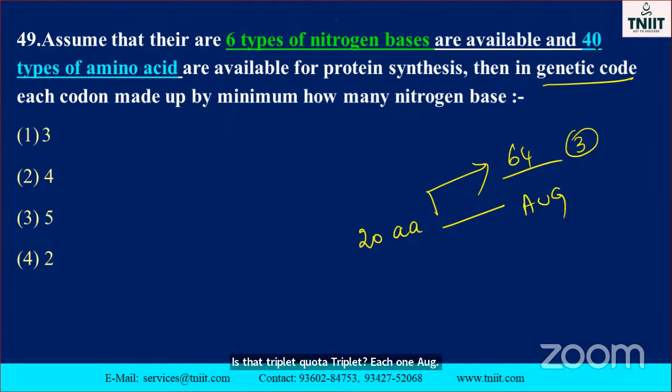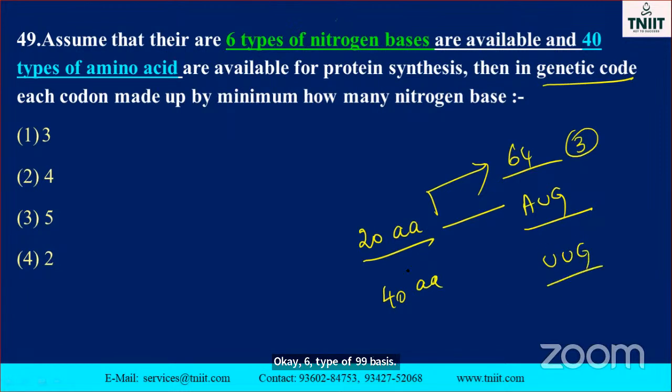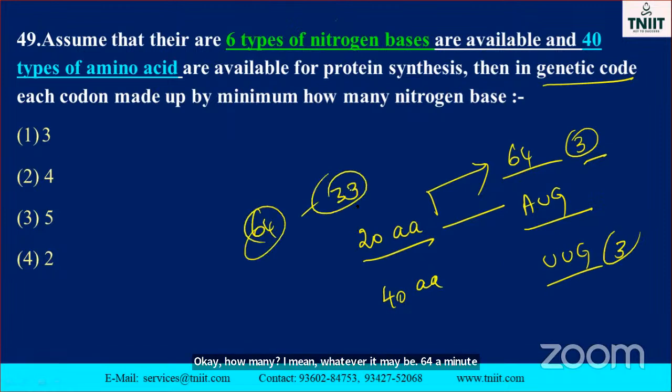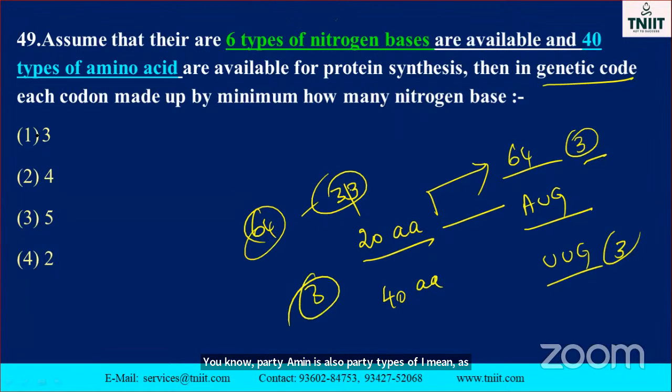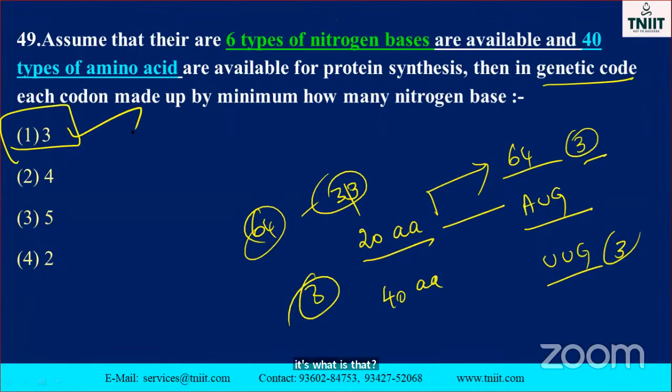Here they asked 40 types of amino acids, with 6 types of nitrogen bases. Here also AUG, UUG, imagine any three. So 20 means 3, 40 means 3. Whatever the number of amino acids, 64 codons are also encoded by 3 only. So 40 amino acids also, 40 types of amino acids also, 3 codon only. So the option is which one? A is the correct answer.